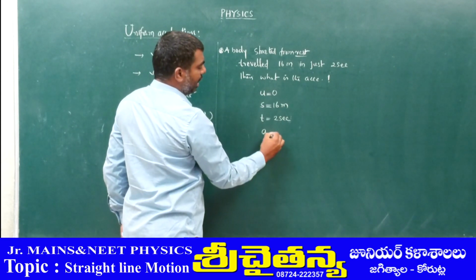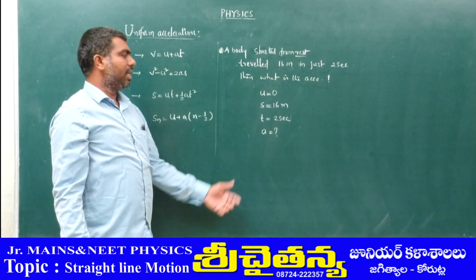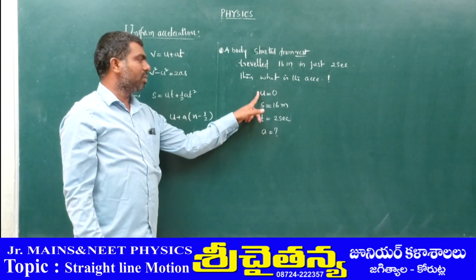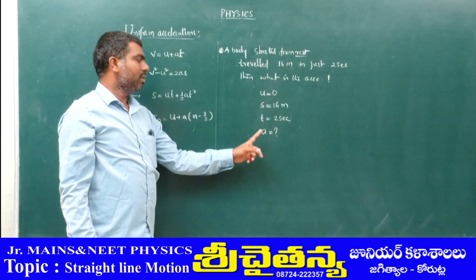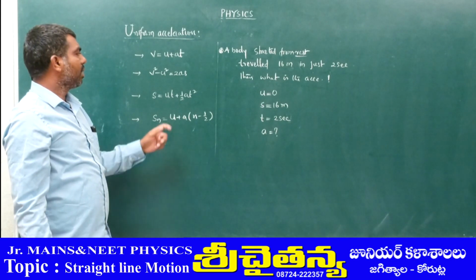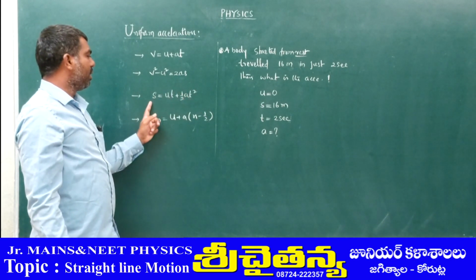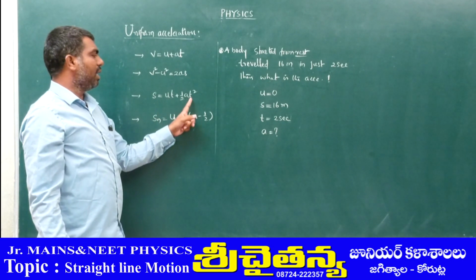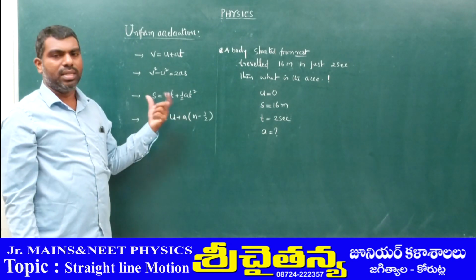Asking about acceleration of the body. So here u is there, displacement s is there, time and acceleration. We need to check the relation between these four parameters: u, s, t, a. In this one, there is no displacement. In this one, displacement is there, but there is no time. In this one, displacement, initial velocity, a and time are all there. Means all the given parameters are coincident.